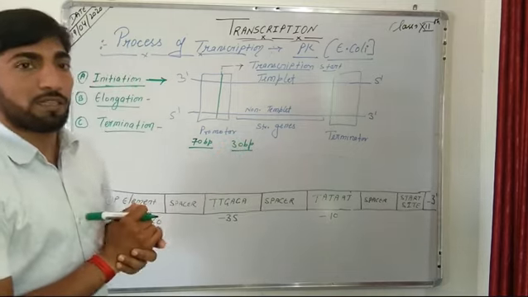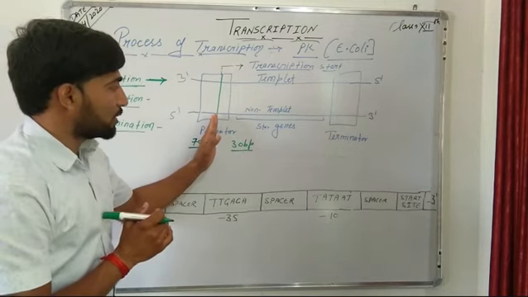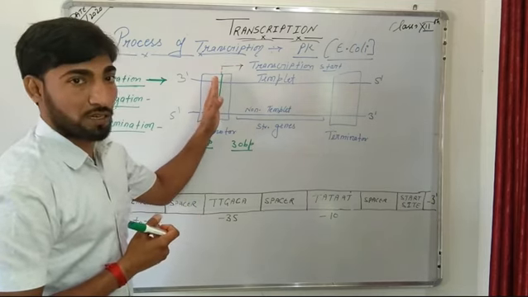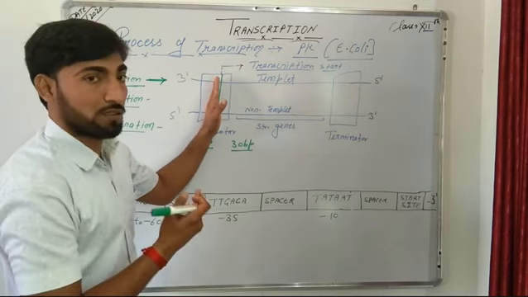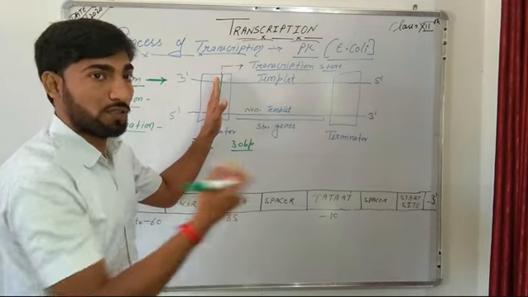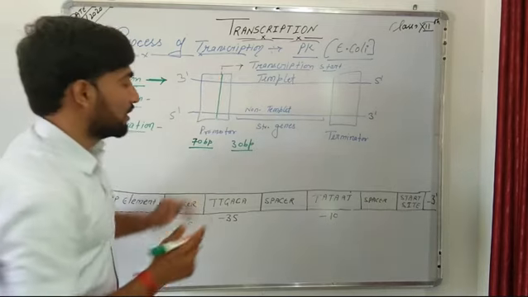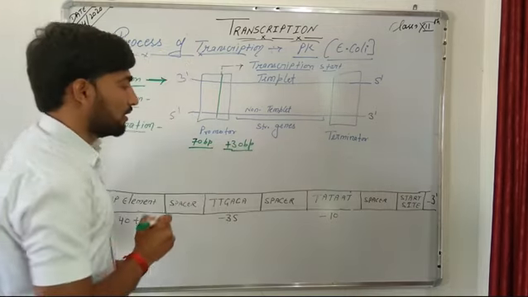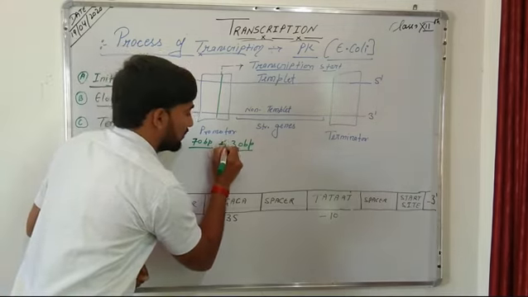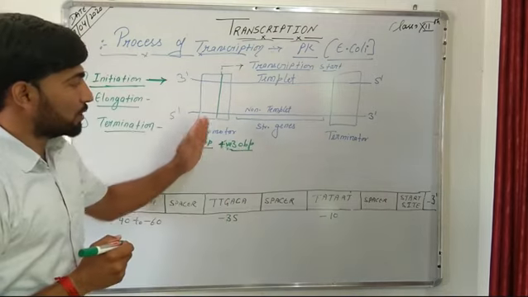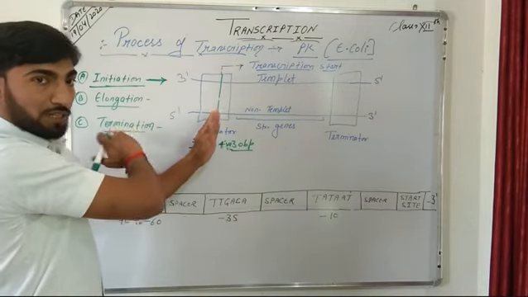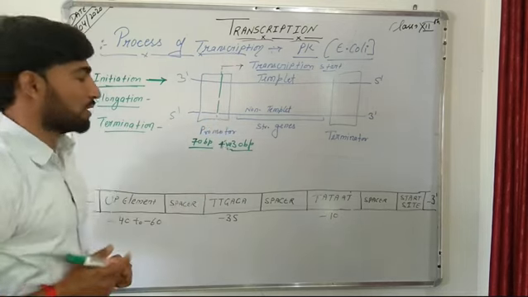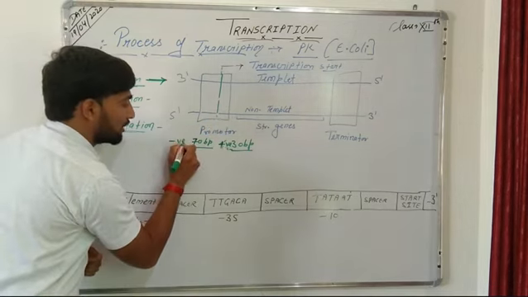By convention, the nitrogenous bases present after the transcription start site are given positive numbers, and the nitrogenous bases which precede the transcription start site, meaning those present before it, are given negative numbers.